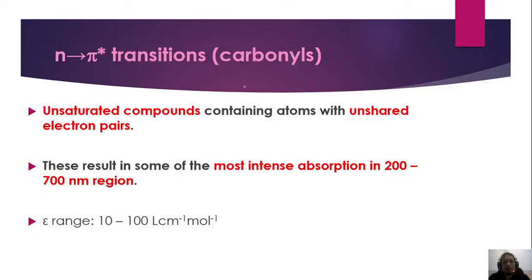And kita ada from N atau lone pair electron kepada pi antibonding transition, iaitu untuk carbonyl. Unsaturated compound contain atom with unshared electron pair. So this result in some of the most intense absorption dalam range 200 sampai 700 nanometer region. Dia punya molar absorptivity adalah dalam range 10 sampai 100 liter per centimeter per mole.